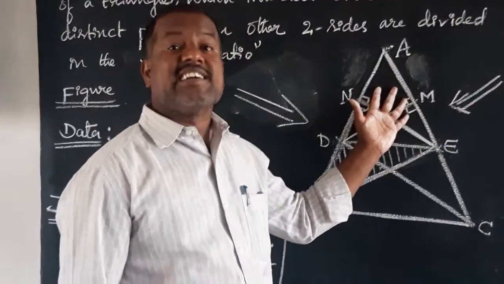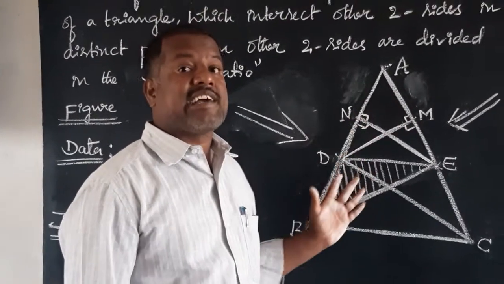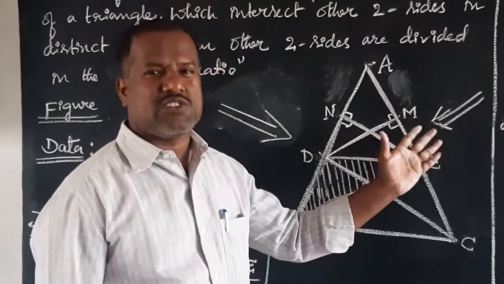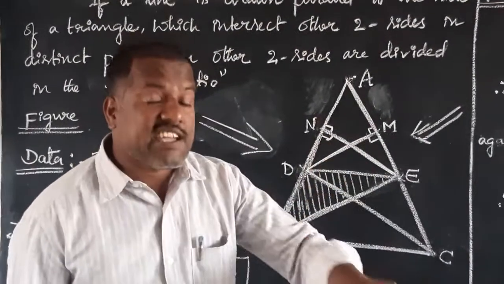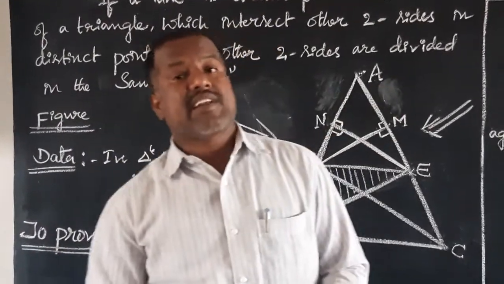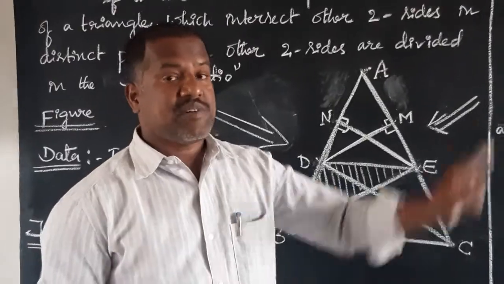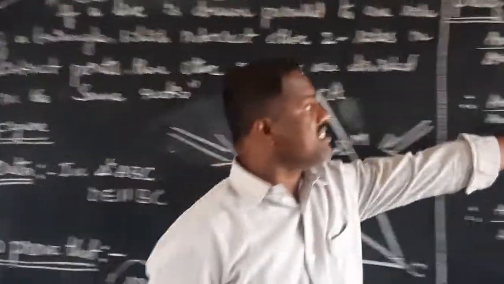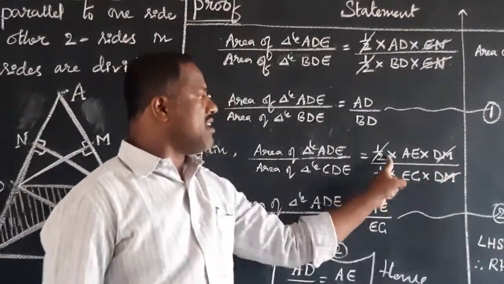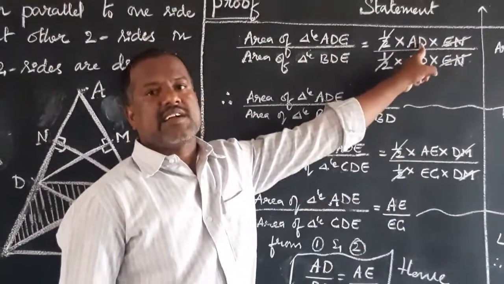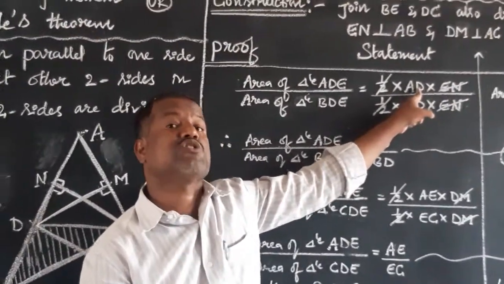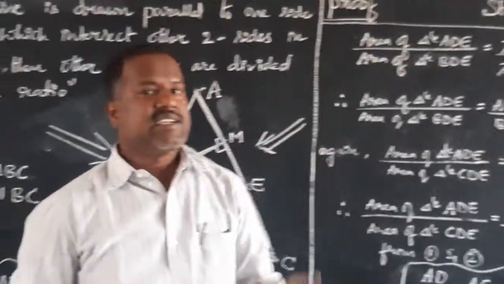To prove that, it's very simple. Area of triangle ADE divided by area of triangle BDE. Understand, children? Half into base into height concept. In the second equation, area of triangle ADE divided by area of triangle CDE. In the first equation, EN gets cancelled and half gets cancelled. Here DM gets cancelled, half gets cancelled.